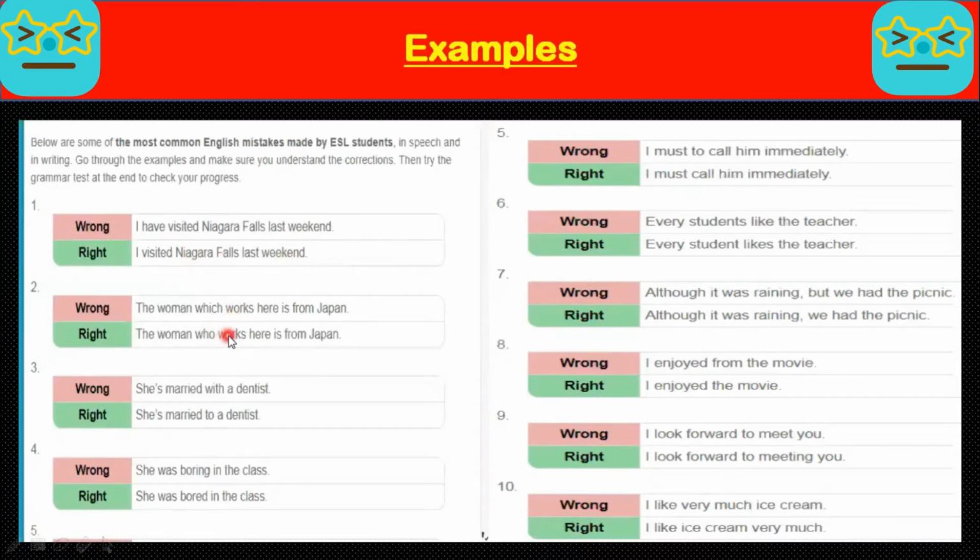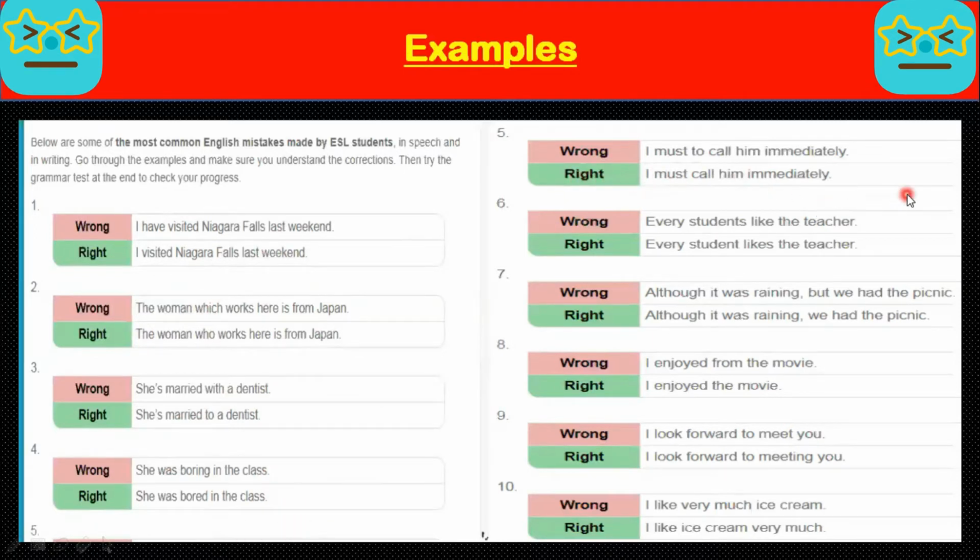The woman which works here is from Japan. A woman is obviously a living thing, so we will use who instead of which, because which is used for non-living things. The woman who works here is from Japan. She is married with a dentist. She is married to a dentist. She was boring in the class. She was bored in the class.